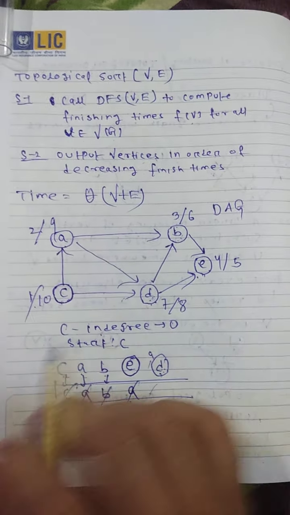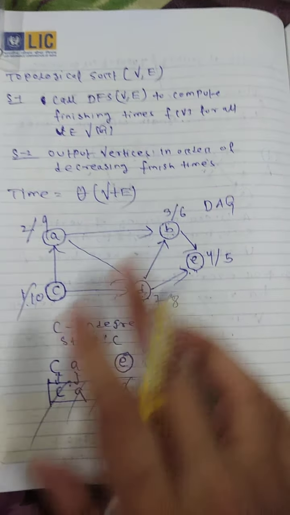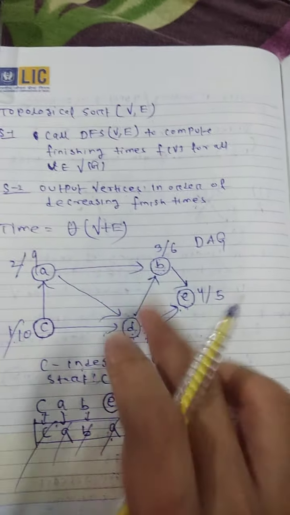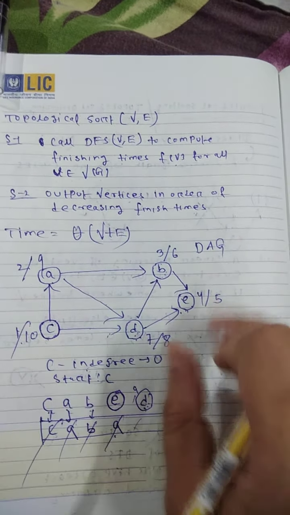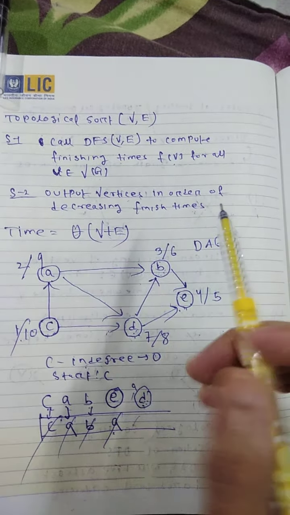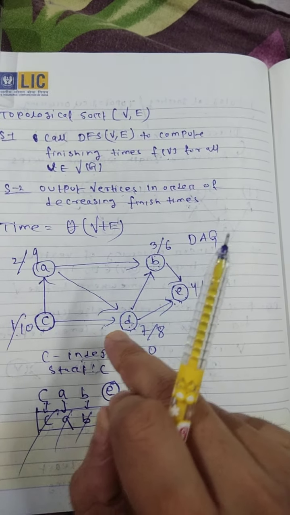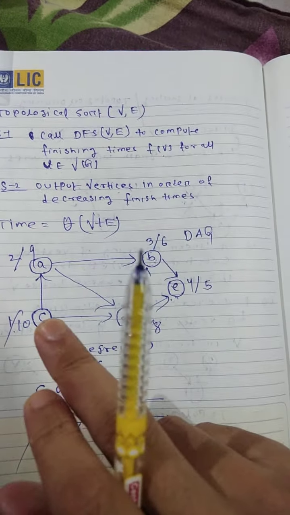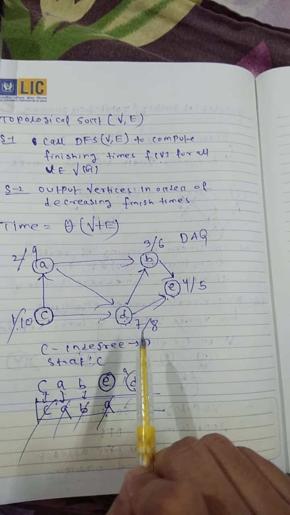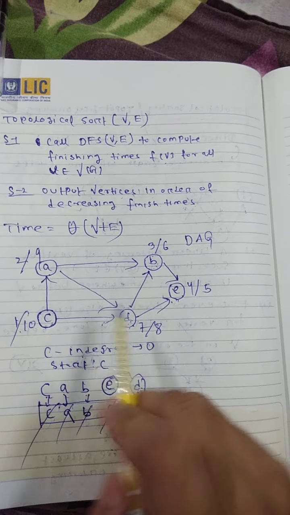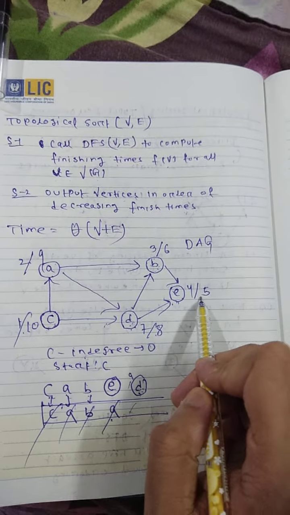You already saw this in the detailed explanation of DFS. After that we have to find the entering or discovery time and the finishing time of all the vertices. Then the algorithm says we have to arrange the vertices in decreasing order of their finishing time: 10, 9, 8, then 6, then 5.